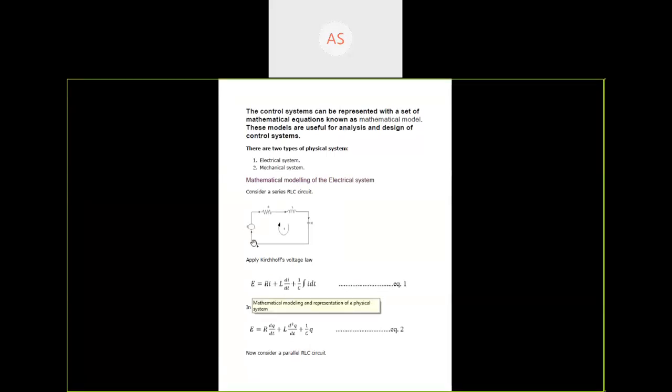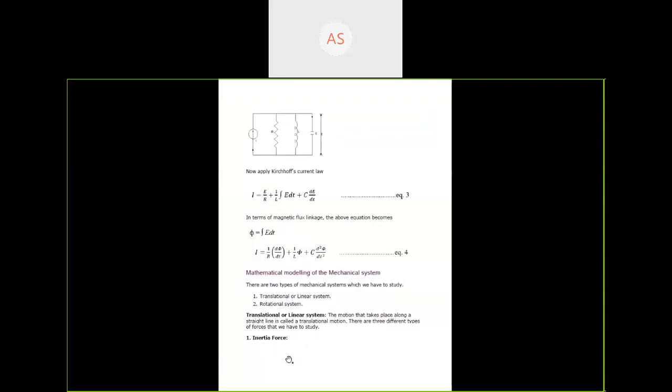If we apply Kirchhoff's voltage law, then E is equal to Ri plus L di/dt plus 1/C integral of i dt. In terms of charge, we know that i is equal to dq/dt. So we can write this equation in terms of charge: E is equal to R dq/dt plus L d²q/dt² plus 1/C q. Now consider a parallel RLC circuit.